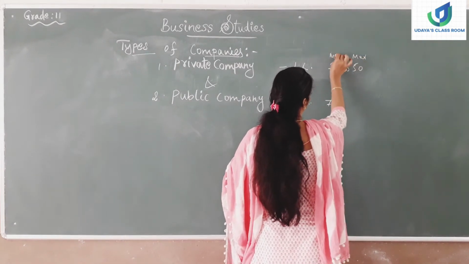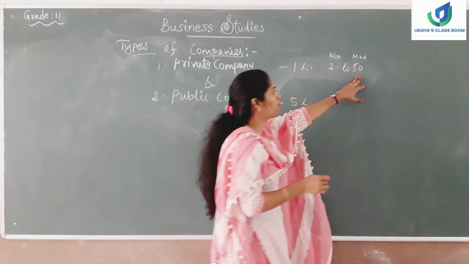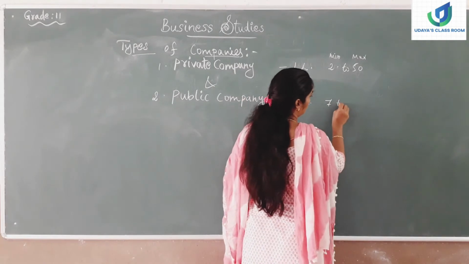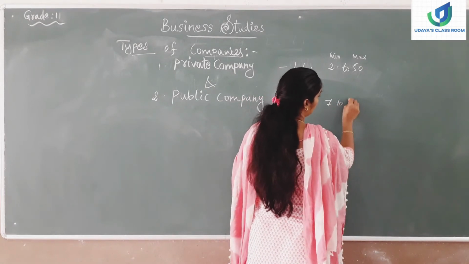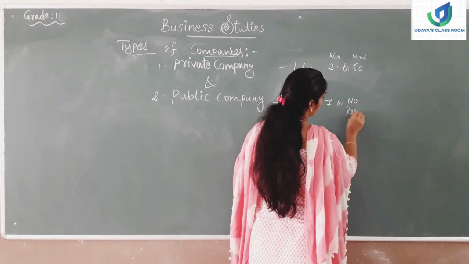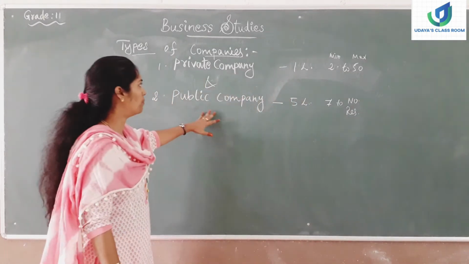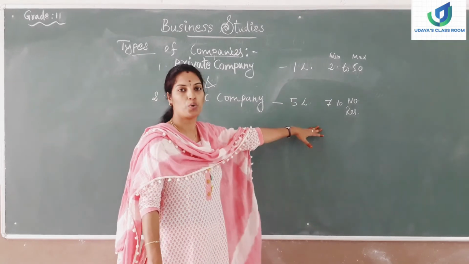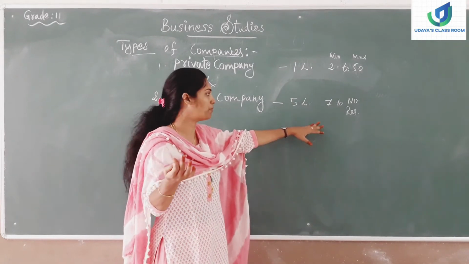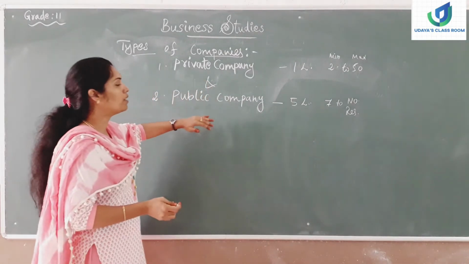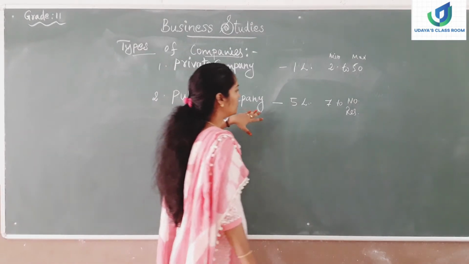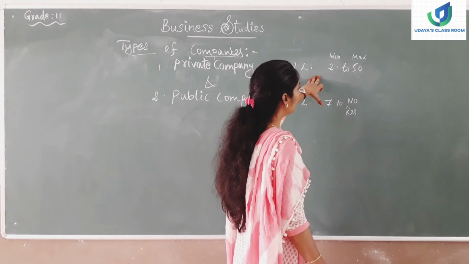So maximum numbers could be 50 in the private company, but in the public company, no restrictions. So there is no restrictions in the public company. So private company maximum members could be 50 and there is no restriction. That means any number of members could be the members of the public company. Okay. And next thing is capital contribution.